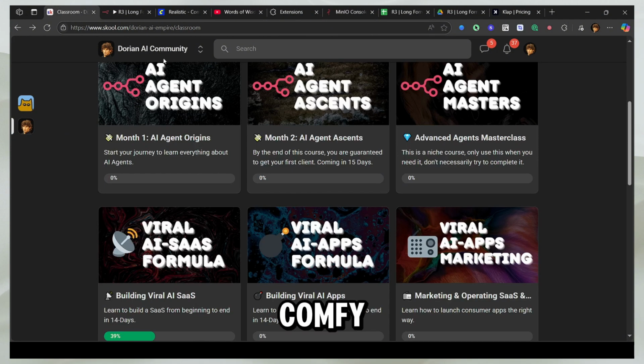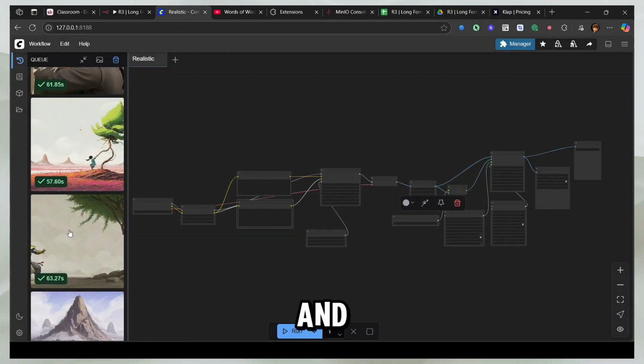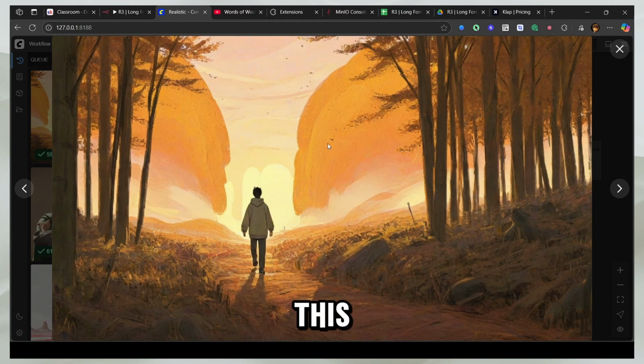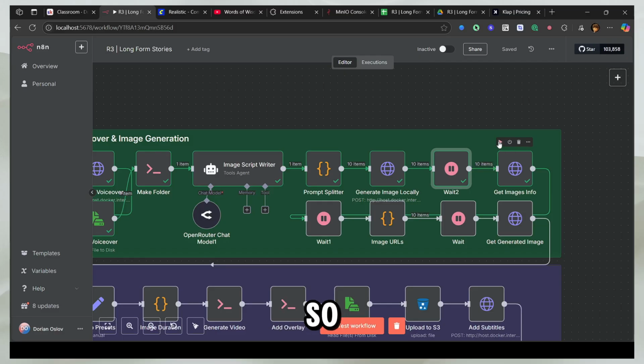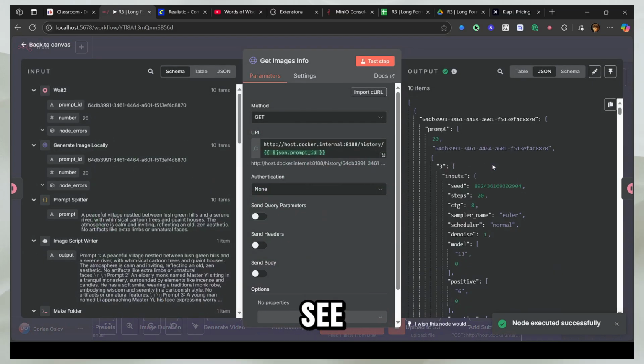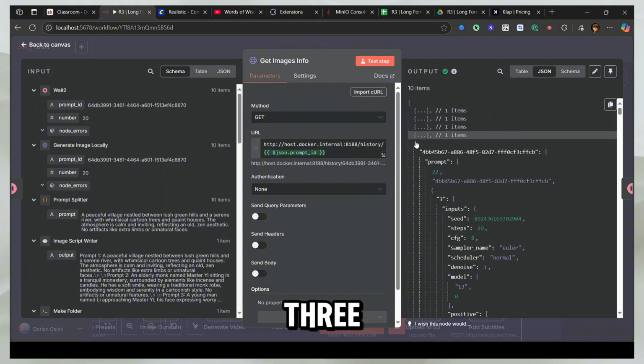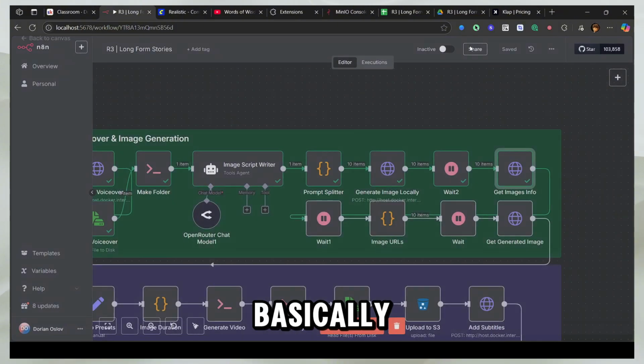So let's head back to ComfyUI, and hopefully everything is complete. And you can see how great they are. This is kind of a sus image, but anyways, this is great. All right, so this is what we want. So now we have all our images ready. Now when I run this, you will see that all the objects are filled. So nothing is empty. 1, 2, 3, 4, and you'll just basically have 10 images.